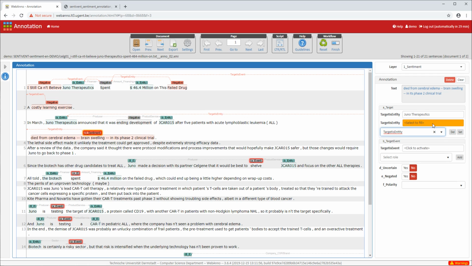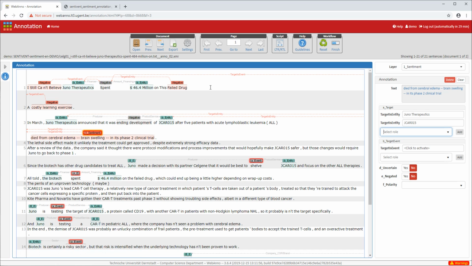So to select more than one target, you have to use the drop-down menu, click add. Then this will add another field with a yellow select to fill, and it means it's ready to select the second target. And then we double click on the drug because I think it is a target of this sentiment.